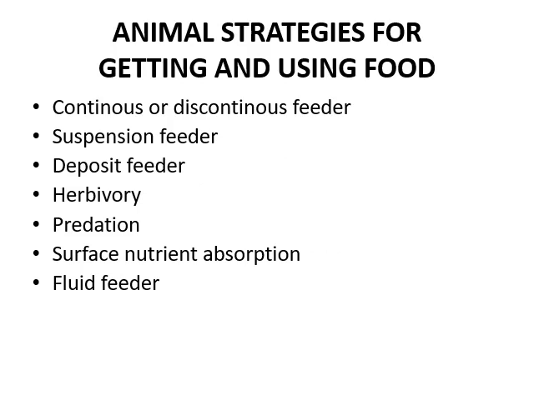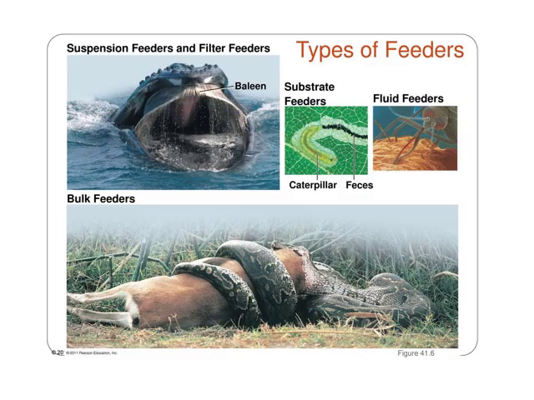Animal strategies for getting and using food. That includes continuous or discontinuous feeders, suspension feeders, deposit feeders, herbivory, predation, excessive nutrient absorption, and fluid feeders. Types of feeders: suspension feeders and filter feeders like the baleen whale.